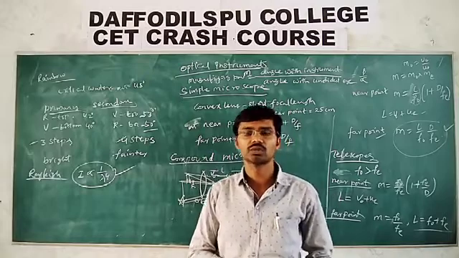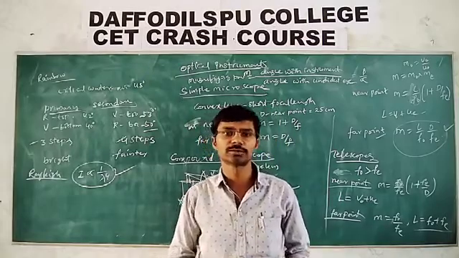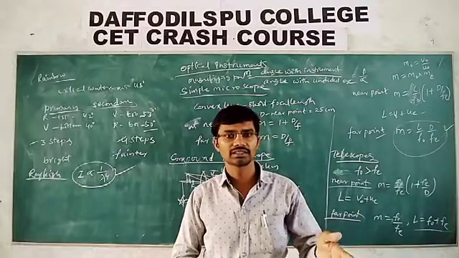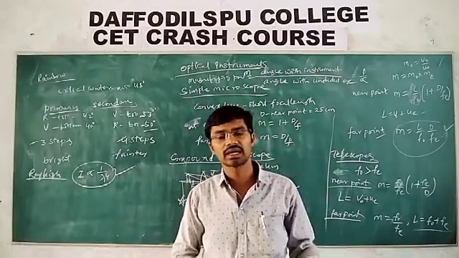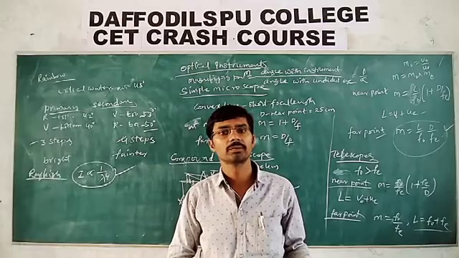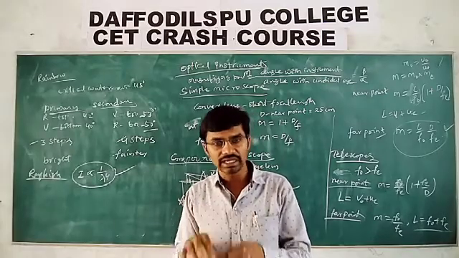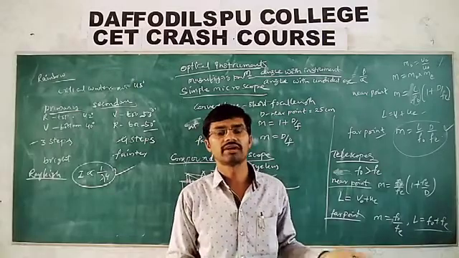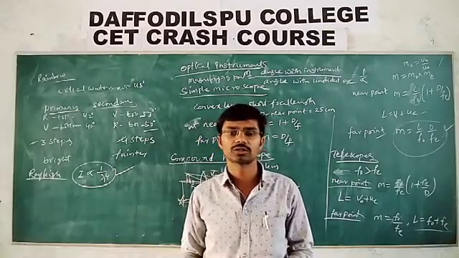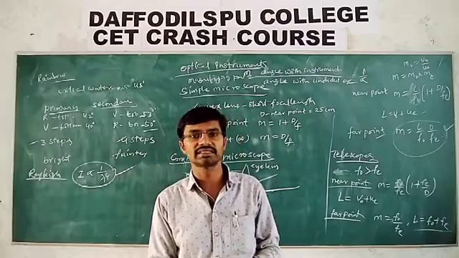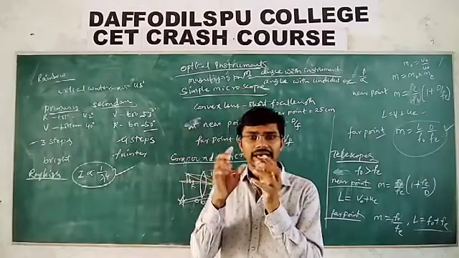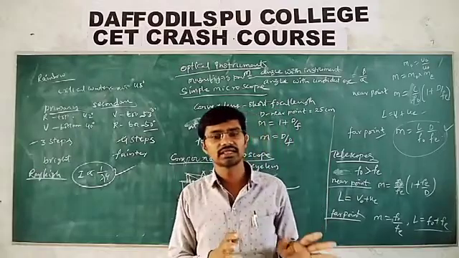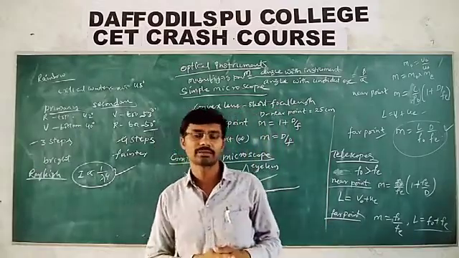For that purpose, we use reflecting type telescopes, in which we have parabolic or spherical mirrors, so there is no chromatic aberration and the mechanical support required is very little. So reflecting type telescopes have more advantages than refracting type telescopes. But the only disadvantage is that for observation, an observer should sit in a cage and observe. That is the only disadvantage of the reflecting type telescope.